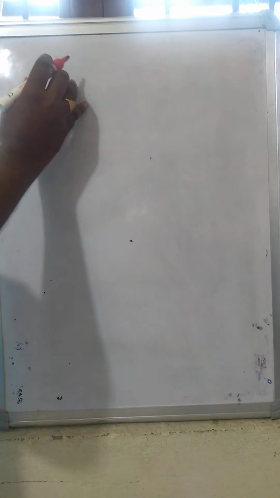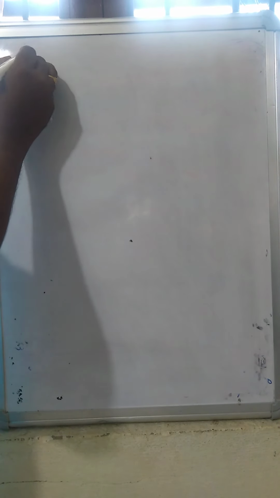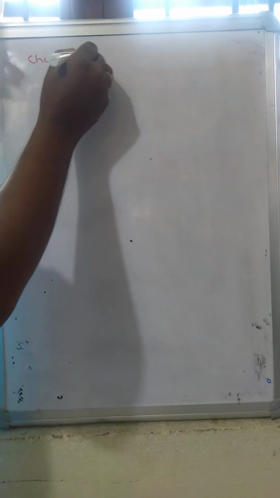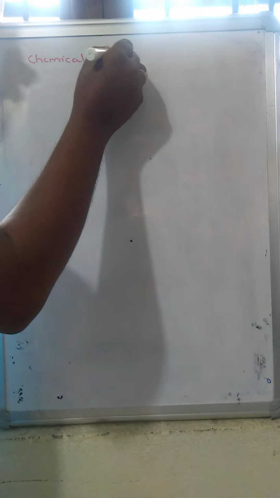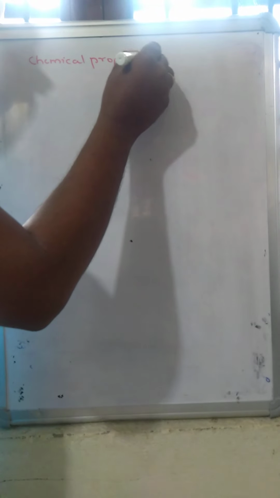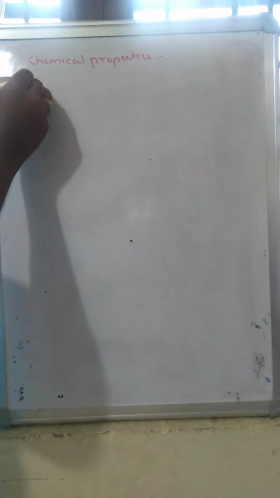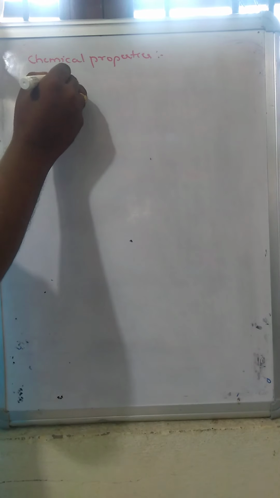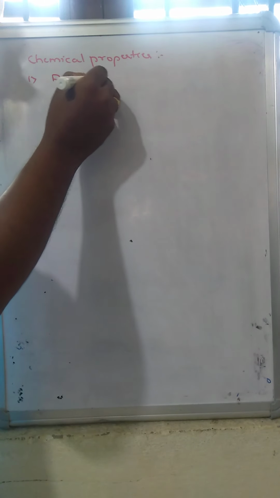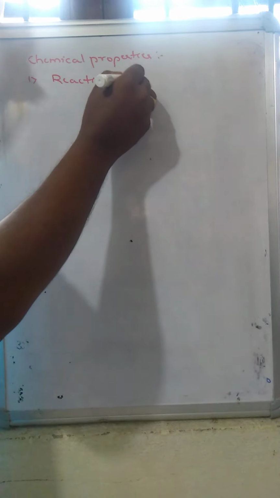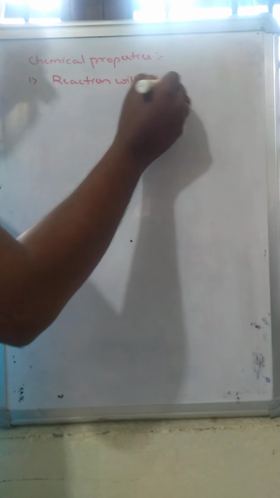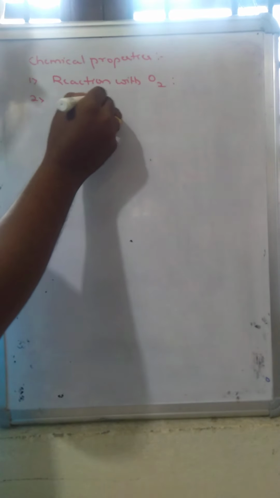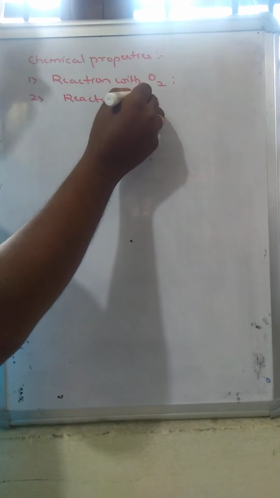Students, today we will discuss the chemical properties of the 15th group of elements. So what are the chemical properties of the 15th group of elements? That we will briefly discuss. First, reaction with oxygen. Second, we will call reactions with hydrogen.